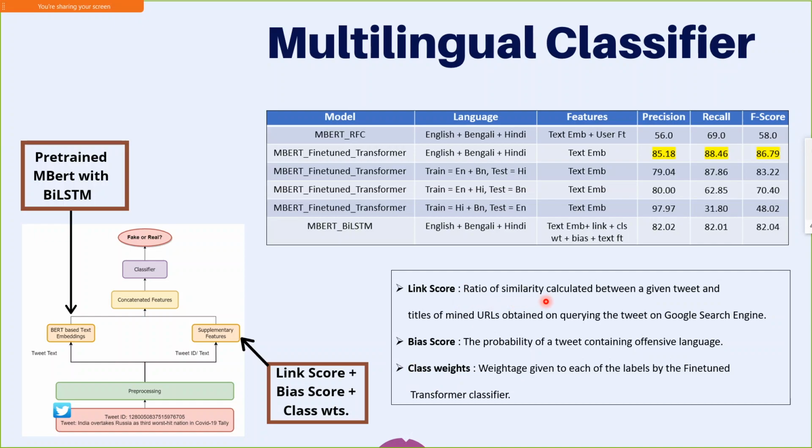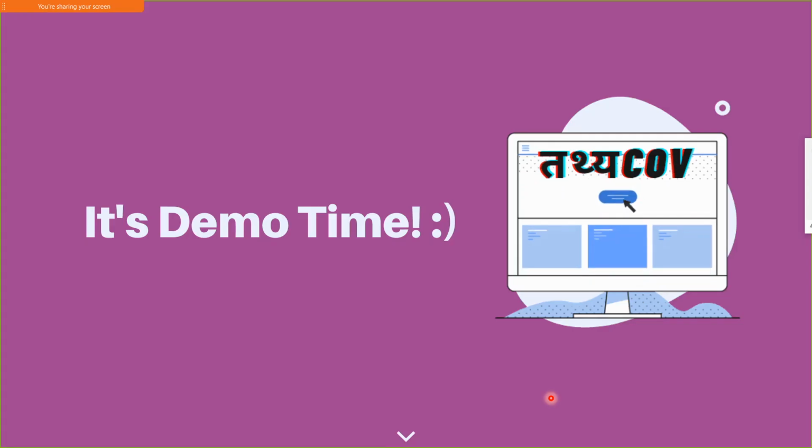The link score is the Levenshtein distance ratio of similarity between the tweet and the titles and descriptions of news articles that were mined on querying the tweet in the Google search engine. The bias score is the probability of a string containing offensive language. The class weights are nothing but the weightage given to each class by a previously fine-tuned transformer model. So this was a bird's eye view of our experiments, architectures, and the system at large. Now we will move on to the most exciting part of the presentation, that is the live demo.